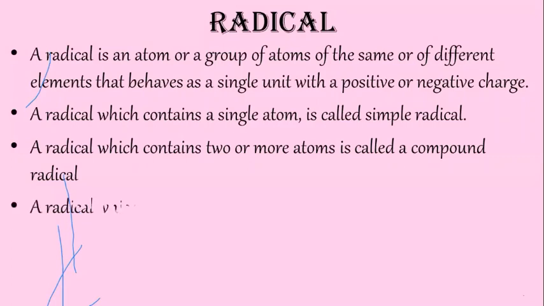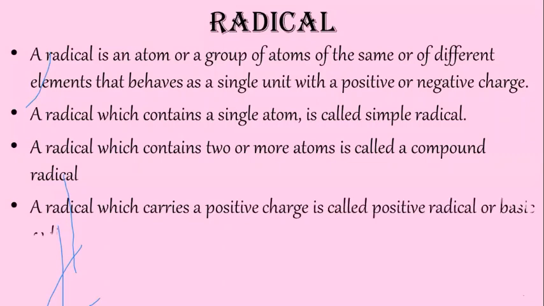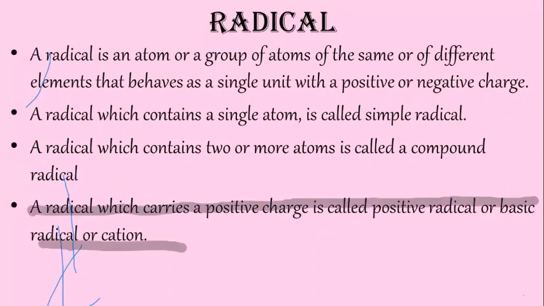Then a radical which carries a positive charge is called a positive radical or basic radical or cation. These are the names given to the positive radical, like Na plus, NH4 plus. All these are positive radicals.